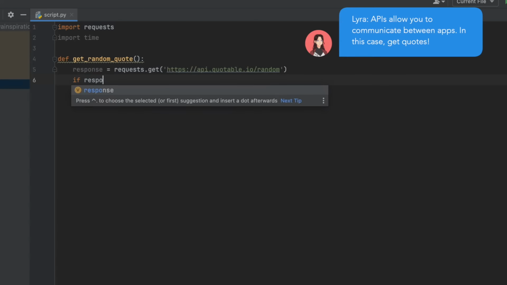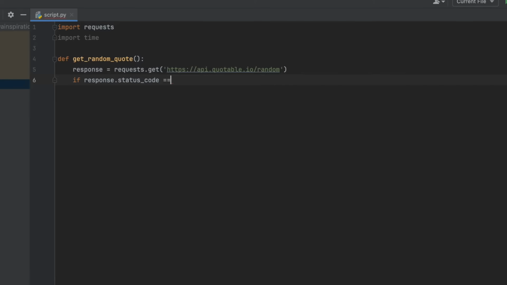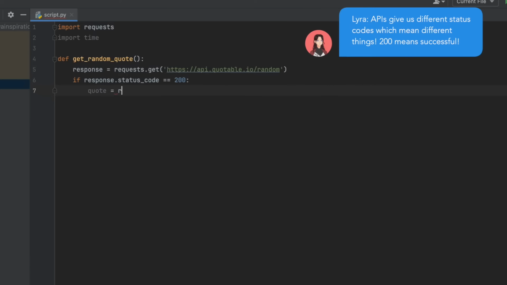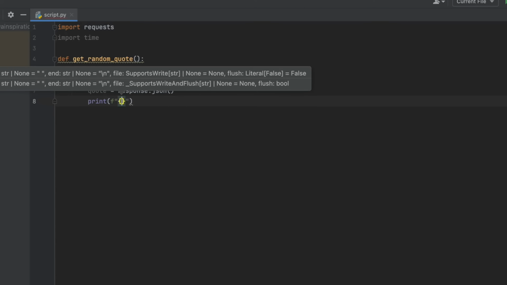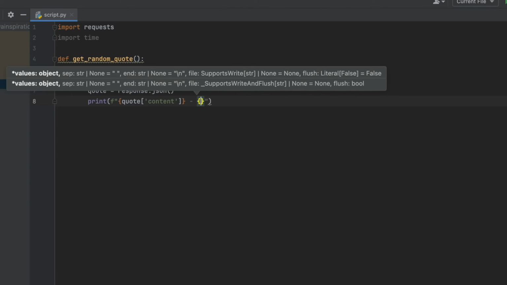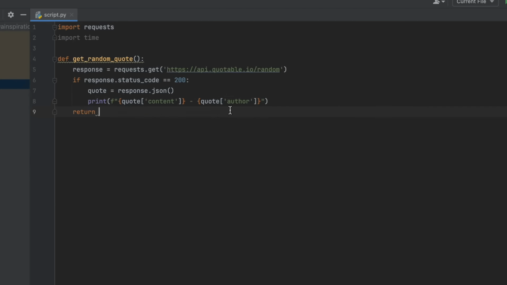And then if response.status_code equals 200, which means it was successful, then quote equals response.json. And for our own reference, we're going to print out the quote. So print an f-string, and in our curly brackets, we're going to put quote content and then quote author. And we're also going to return this f-string.